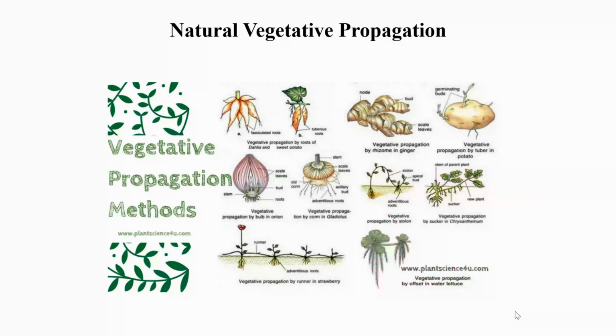Natural vegetative propagation occurs when plants grow and develop naturally without any human interference. Natural vegetative propagation can be enabled by the development of adventitious roots. Thus, new plants may emerge from the roots, stem, and leaves of the parent plant. The vegetative plant structures arising from the stem are known as rhizomes, bulbs, runners, tubers, etc.